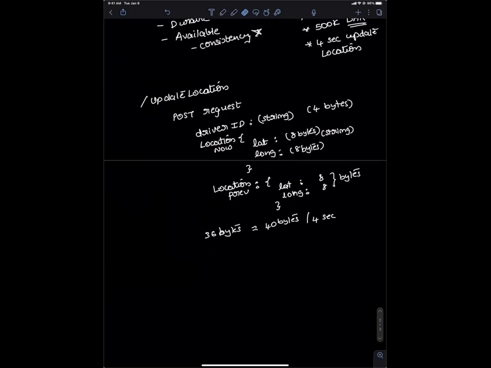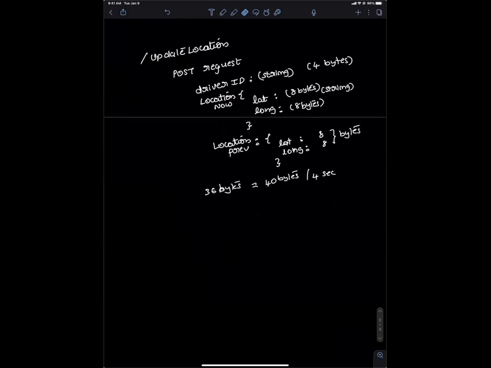Yeah, fine. Okay. So once you send this data, the driver updates the location, and this will need to go through a load balancer.